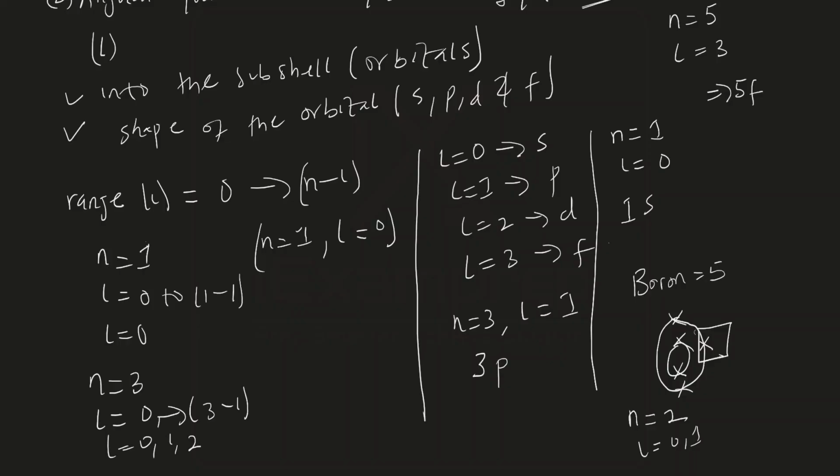Now, before we move to the next quantum number, let's do a summary table of what azimuthal quantum number entails. So we said that azimuthal quantum number distributes electrons into their subshell or orbitals. So we can talk about the orbital of the electron. And we also say that it gives us the shape. So we can talk about the shape of that orbital. Then we can talk about the maximum electron capacity of that orbital.